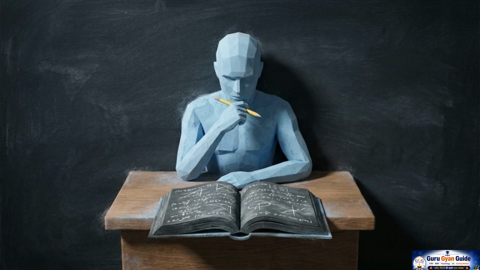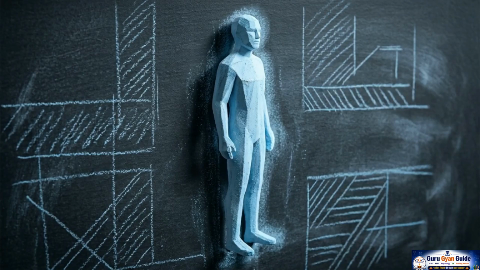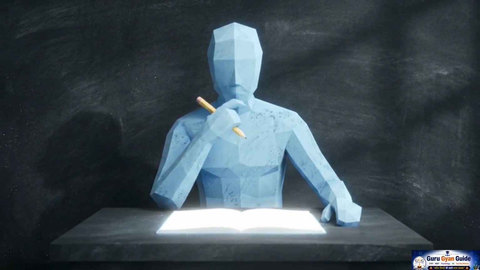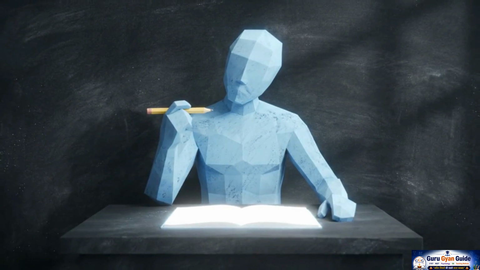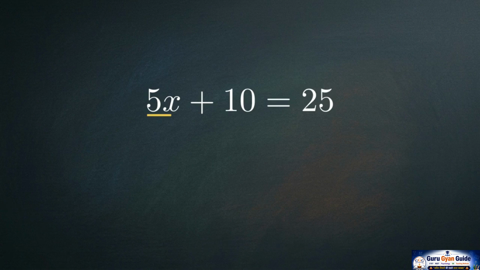As the child masters the skill and grows older, usually around age 7, this talking out loud goes underground to become silent inner thought. Scaffolding provides the external support the child needs to start, while private speech provides the internal dialogue they need to finish. Let's move from the bicycle to the classroom. Imagine a student is stuck on a difficult math problem. Because they can't solve it alone, they are currently in their ZPD. This is where you step in as the more knowledgeable other. Instead of giving them the final answer, you provide scaffolding. This might be a small hint, a half-solved example, or a question that leads them to the next step.